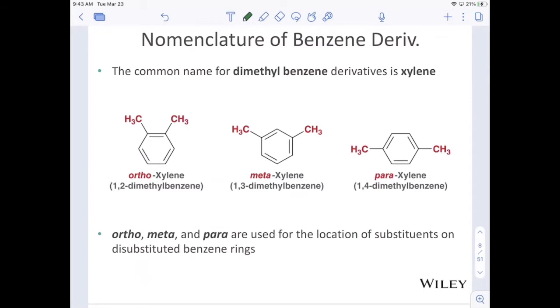The common name for dimethylbenzene is xylene, and we can have those positioned in 3 different ways. On carbon 1 and 2, which we're going to call ortho. We can have them on carbon 1 and 3, which we are going to call meta, and we can have them on carbon 1 and 4, which we will call para. Ortho, meta, and para are used to describe benzene rings that have 2 substituents only. Of course, we can use the numbers, and that's absolutely correct, but we can also use the shorthand ortho, meta, para when we have a disubstituted benzene.